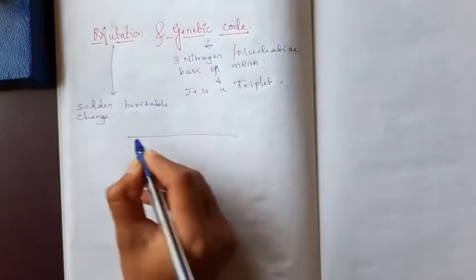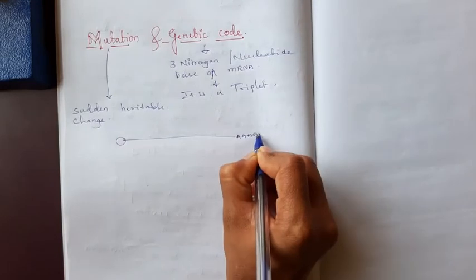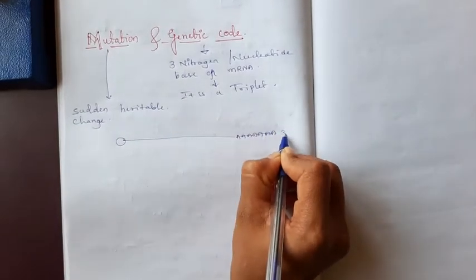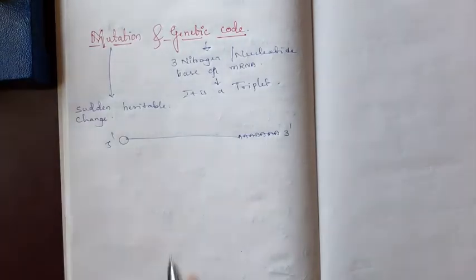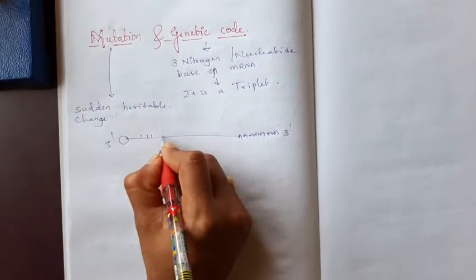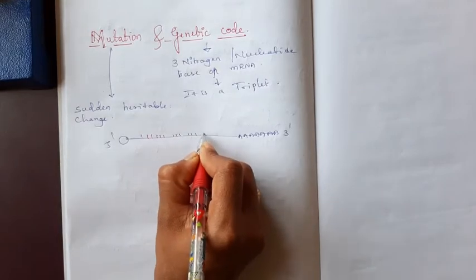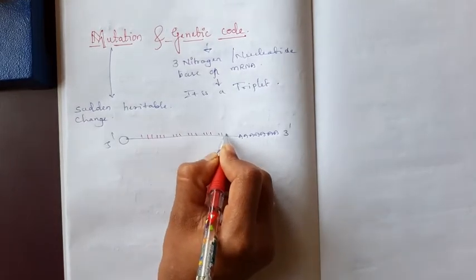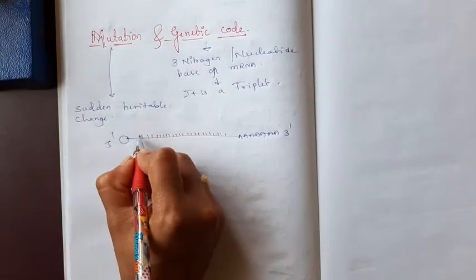We already know that. Again I am drawing this. This is known as the mRNA 5' capping. On the mRNA the codons are present. Codons are continuous triplets.